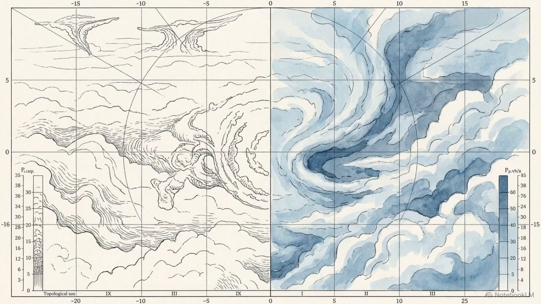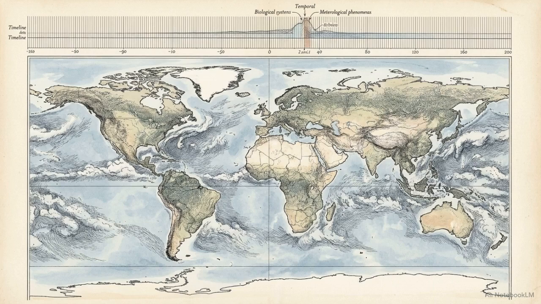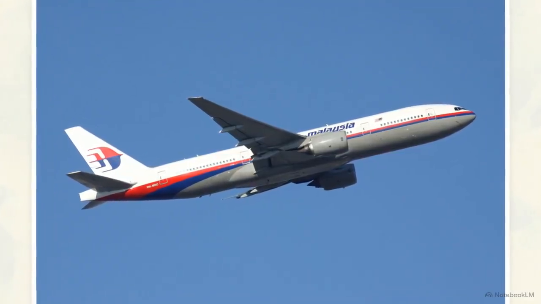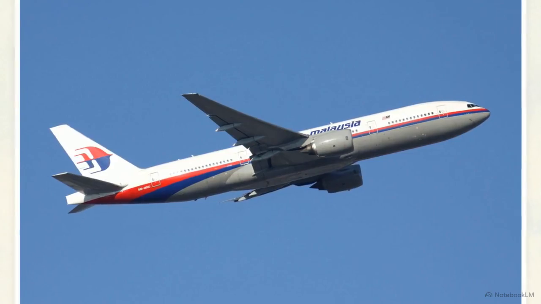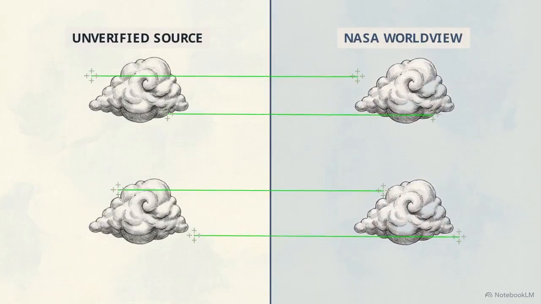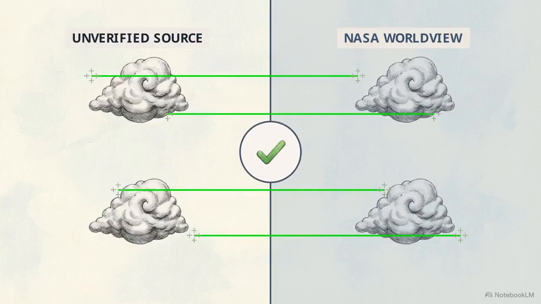We're starting our analysis by evaluating the background cloud topology of the unverified satellite video against established public meteorological records. Our primary control dataset is NASA Worldview imagery captured on March 8, 2014. This provides the baseline to investigate the broader disappearance of a Malaysia Airlines Boeing 777. We'll cover how the pattern matching works and evaluate the technical threshold to fabricate these elements.